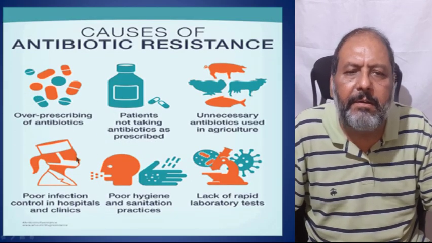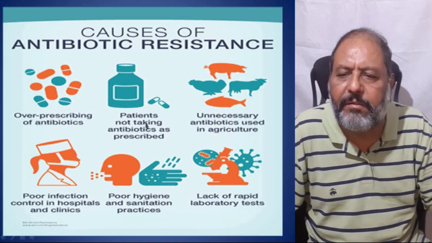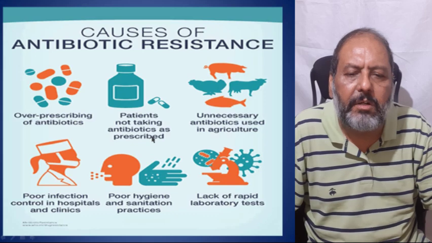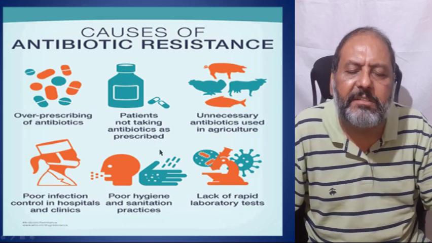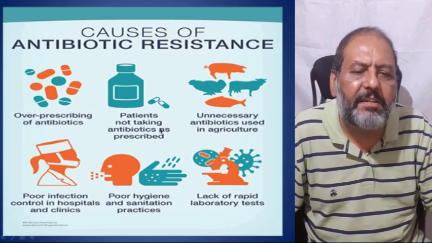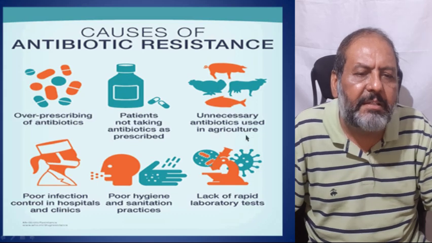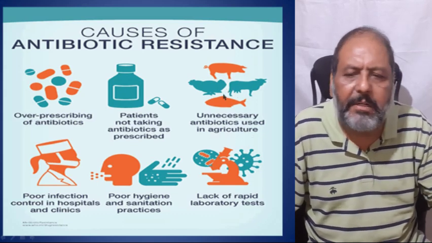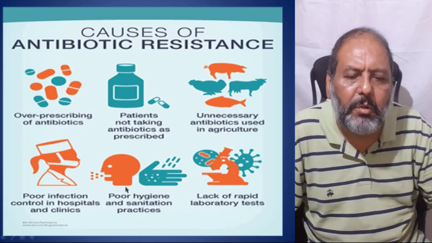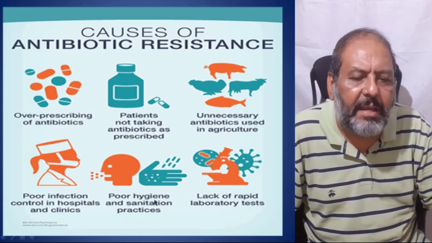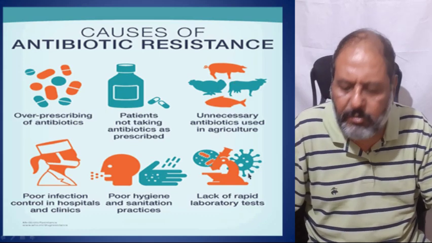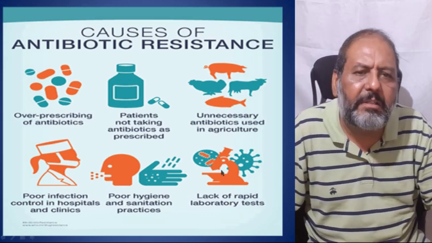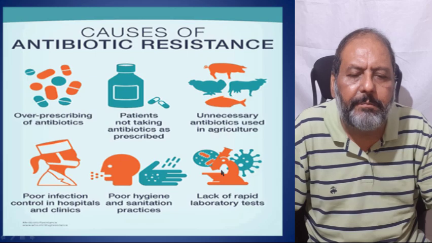Similarly, antibiotics for the cold, flu, herpes, or tinea capitis, diseases which do not need antibiotics. So here is the summary of that in a diagrammatic way. Overprescribing of antibiotics, patients not taking antibiotics as prescribed by the doctor, unnecessary antibiotics used in agriculture and in farming for animals, and then poor hygiene and lack of rapid laboratory tests to diagnose properly and to give the proper antibiotic after doing the culture sensitivity.